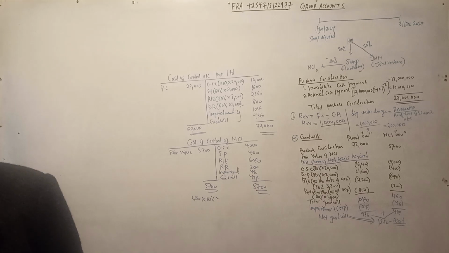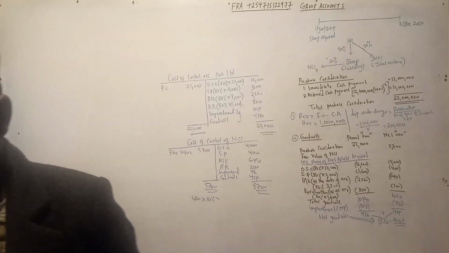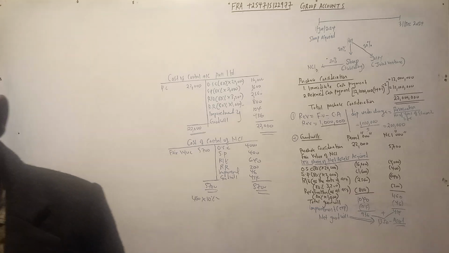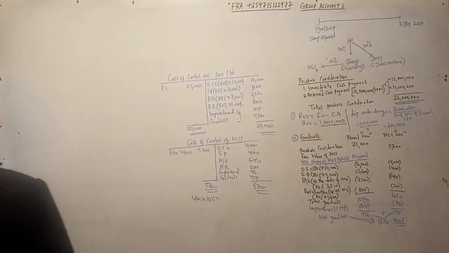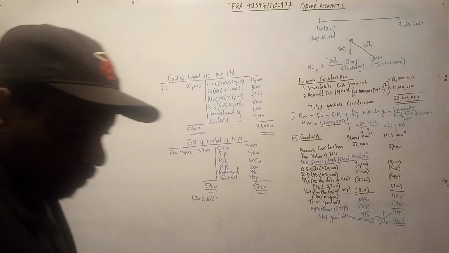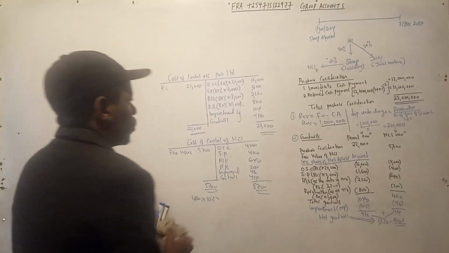Number 1 we have done, number 2 we have done. We go to information number 3. During the year ended 1st December 2024, Shape Limited sold goods to Pool Limited for 4.5 at a markup on cost of 25%. A third of the goods were still in Pool Limited as at 1st December. The balance payable was still owing, so it was not paid.